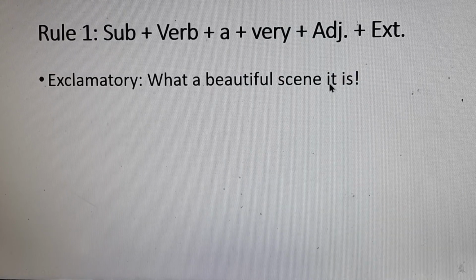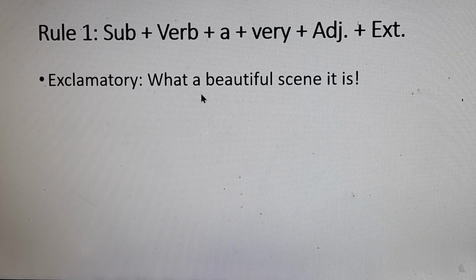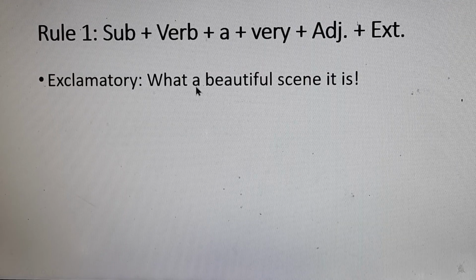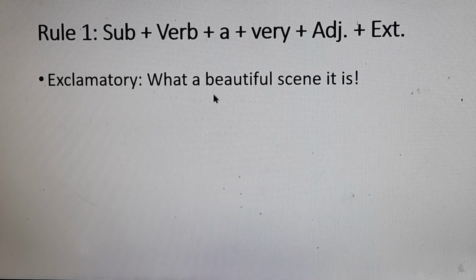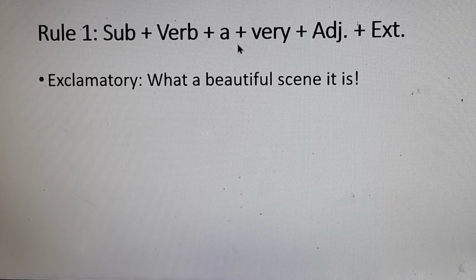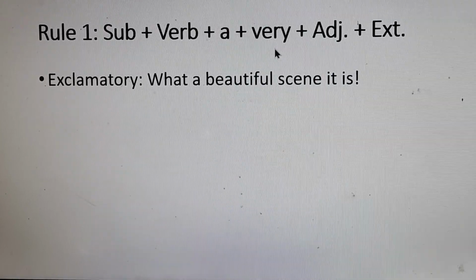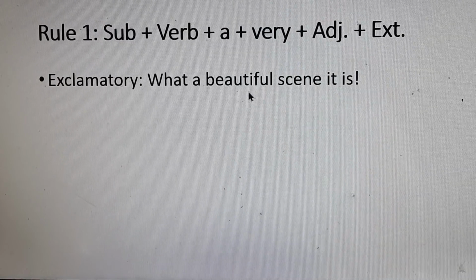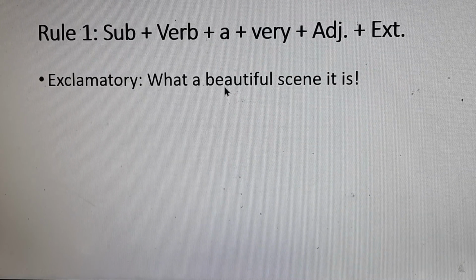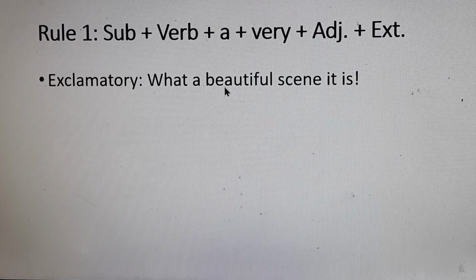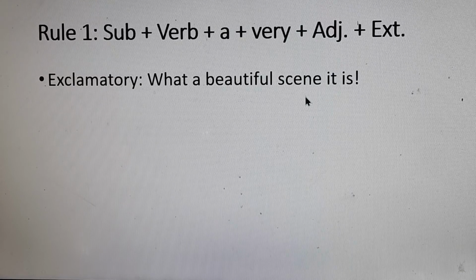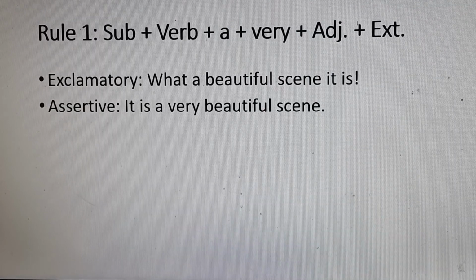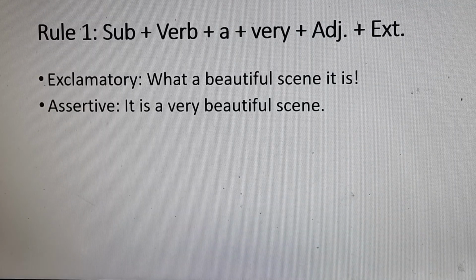Here we have an article, so it is a, and after that we write very according to the structure. It is a very beautiful scene, with beautiful as the adjective. So the answer is: it is a very beautiful scene, right?